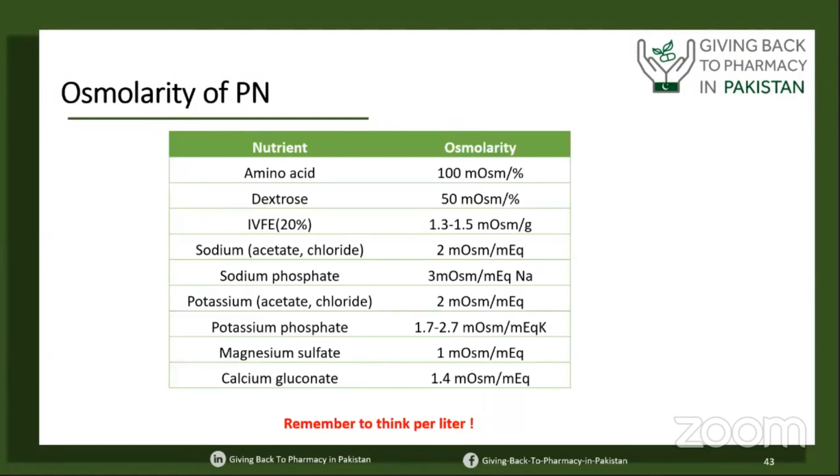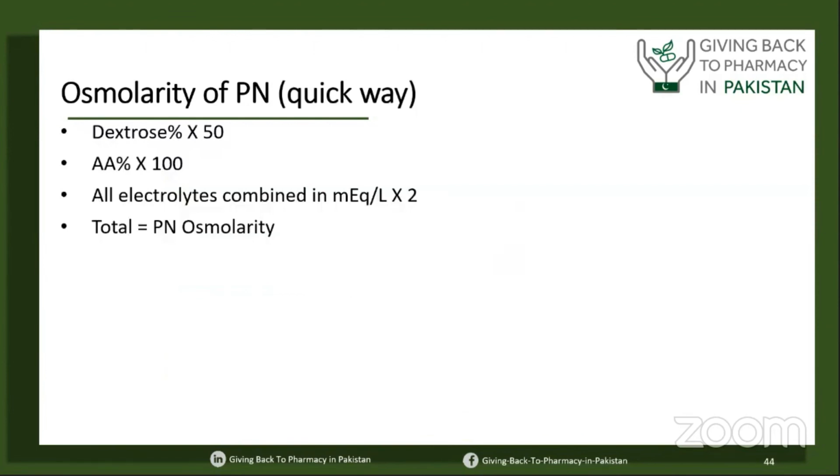Now, a little bit to understand how to calculate the osmolarity of parenteral nutrition. There are different ways to calculate it. The quickest way is, for example, if you have a patient who is receiving total parenteral nutrition: dextrose, amino acid, electrolytes and lipid. For the lipid, we usually do not recommend calculating the osmolarity, but for dextrose, there are different ways. One way to calculate the osmolarity of dextrose is to multiply the percentage of dextrose by 50.